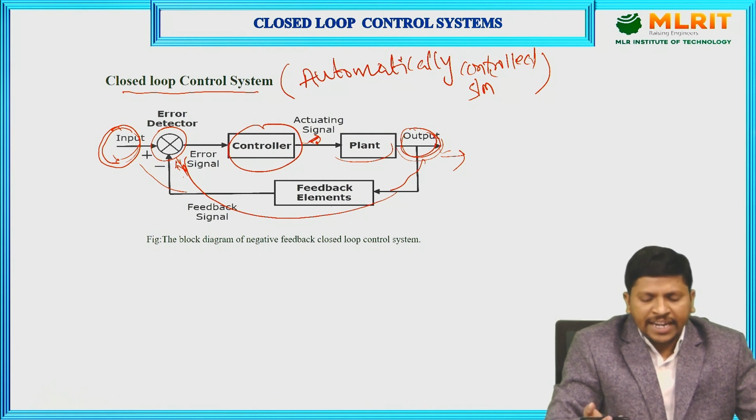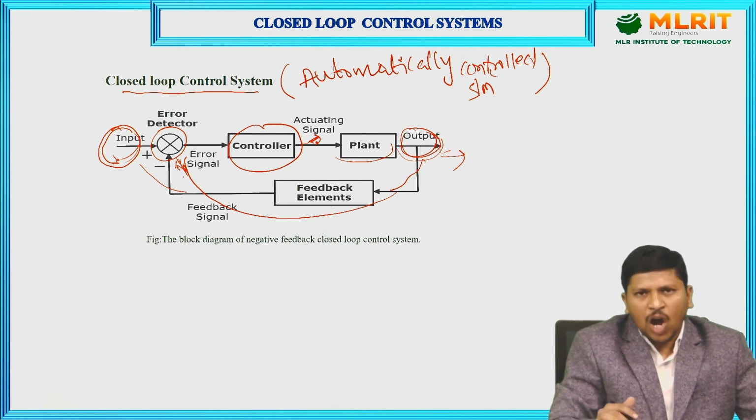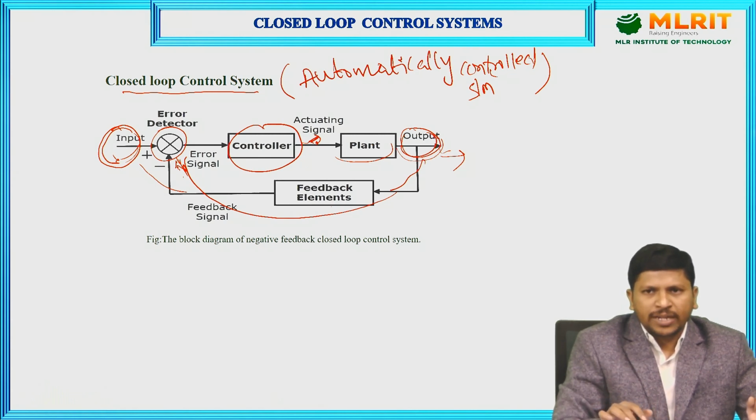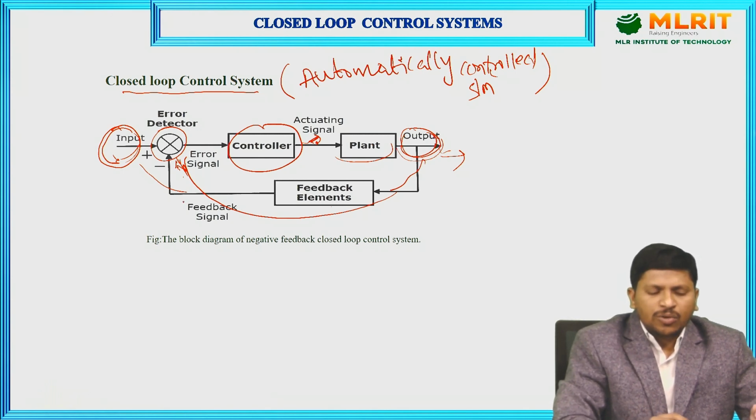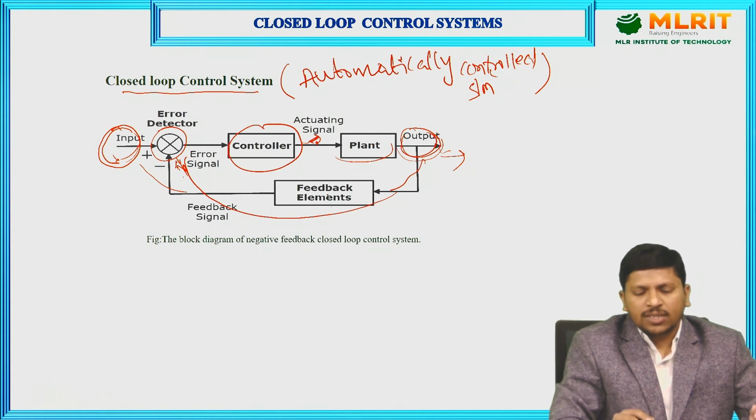If we are getting any errors in a closed loop control system, those errors are automatically controlled by the closed loop control system. It means the error output we are getting becomes part of the output that is again given to the input, and that input is again given to the controller, which produces the controlling signal again, and finally we get the accurate output. This process is known as automatic. So that's why these systems are automatically controlled systems, the closed loop control systems.